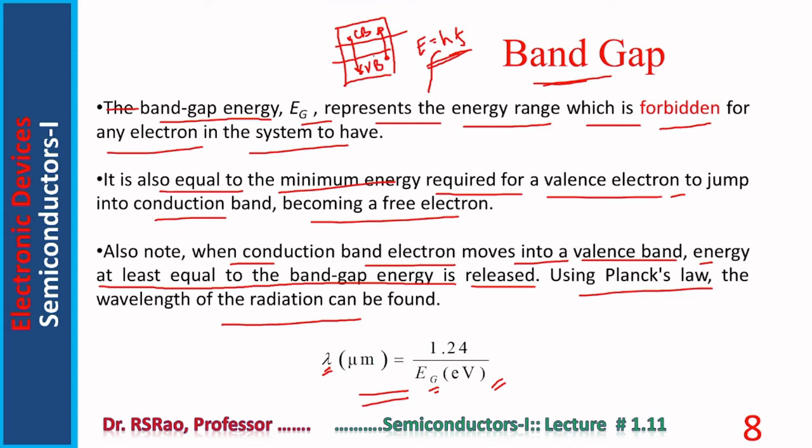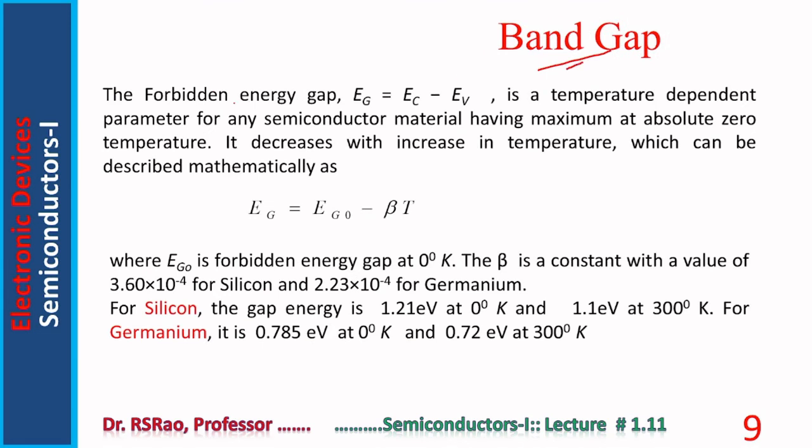How much is this energy? This energy is equal to the gap energy, Eg, the band gap. The forbidden energy gap, Eg, is equal to Ec minus Ev. It is a temperature dependent parameter for any semiconductor material, having its maximum at absolute zero temperature.